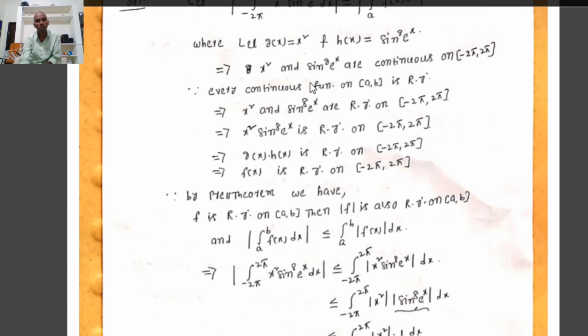Already we know that g of x equal to x square is an algebraic function of degree 2, where 2 belongs to N. That implies x square is a continuous function for all x belongs to R, and h of x equal to sin to the power of 8 e to the power of x is always a continuous function.